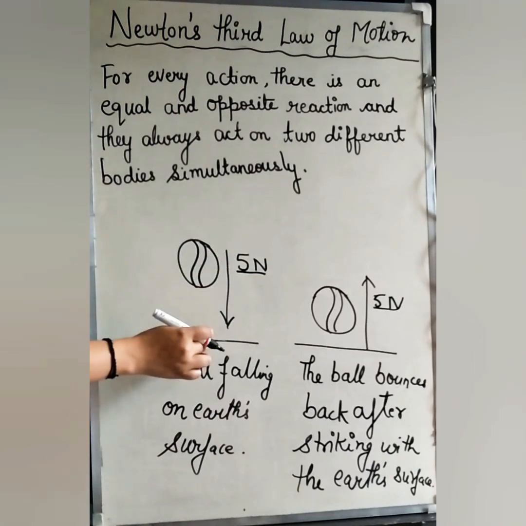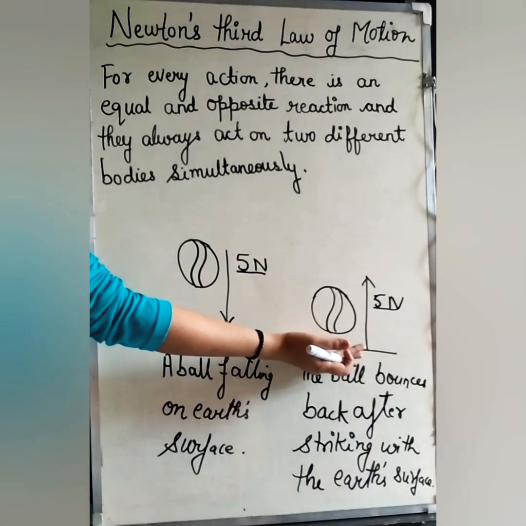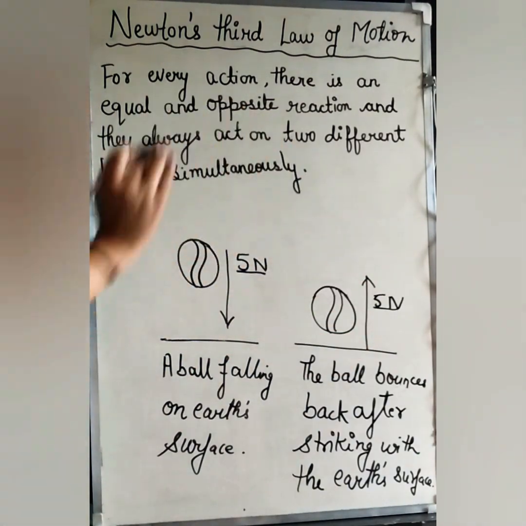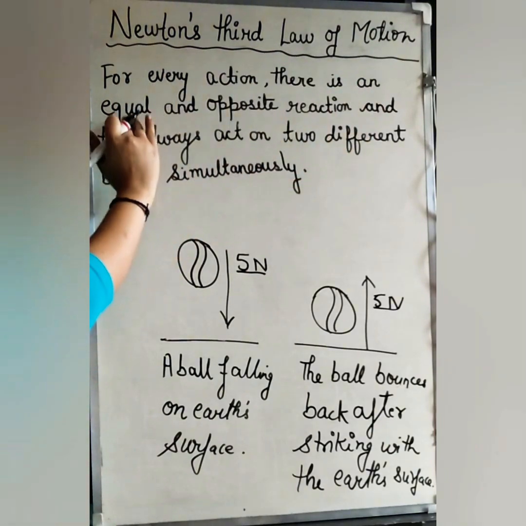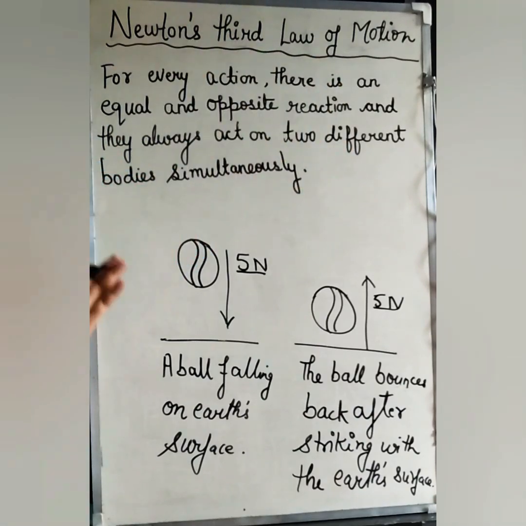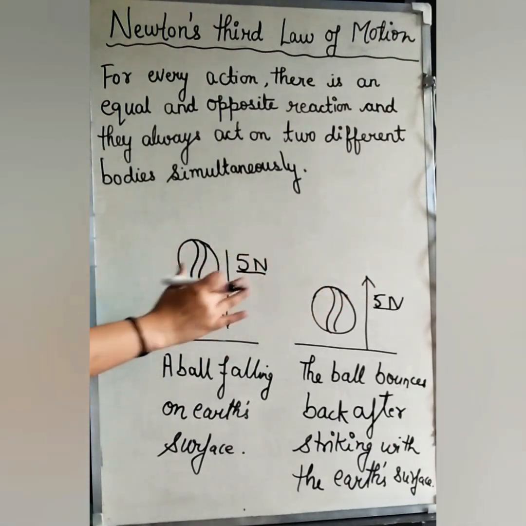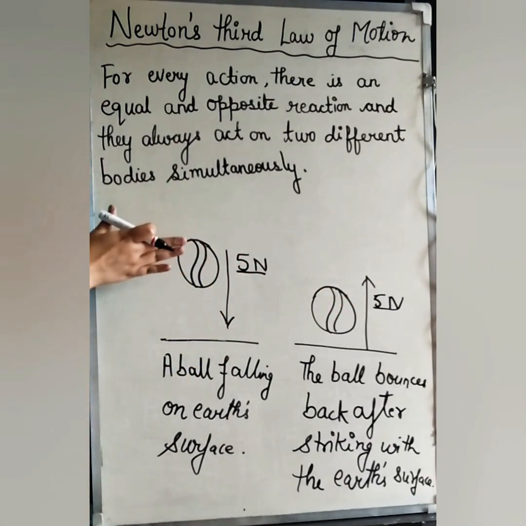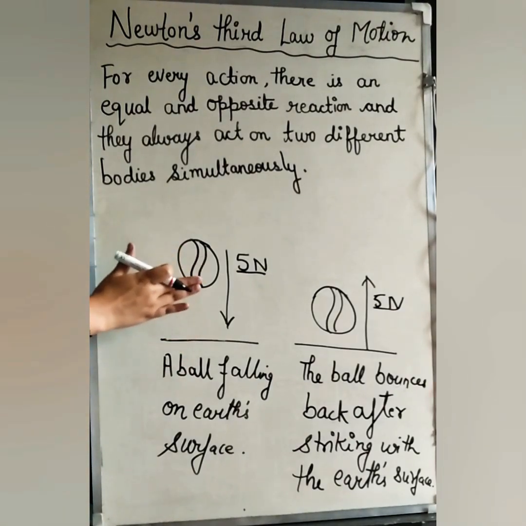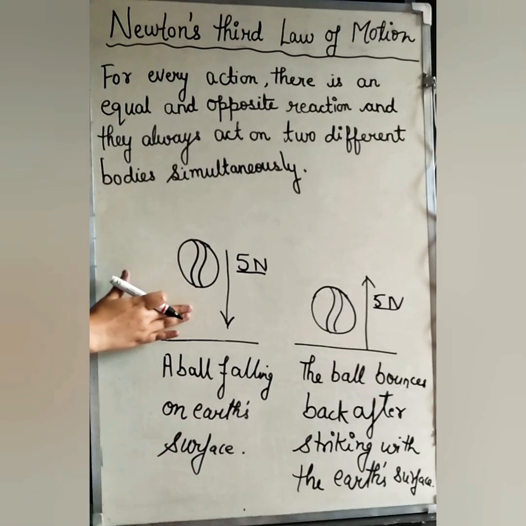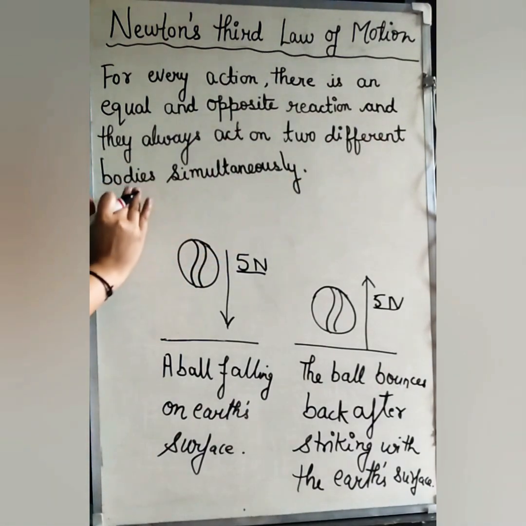The ball was exerting force in the downward direction. On the other hand, the earth was exerting force on the ball in the upward direction. So we can see that for every action there is an equal and opposite reaction force, and they always act on two different bodies. How are they acting? See, there are two bodies here. The first body is the ball and the second body is the earth. Newton's third law of motion will never be applied for only one body. It should be there for two different bodies.